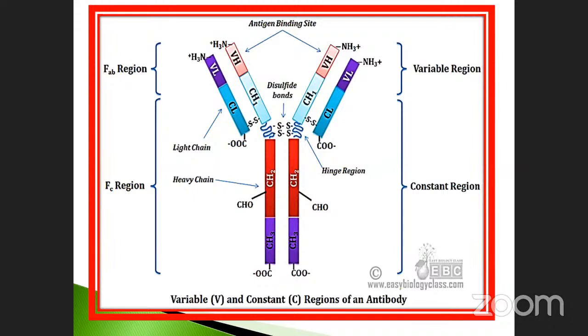How many constant regions are present in the heavy chain? There are 3: CH1, CH2, CH3. Only one variable region is on one side, and the other side is the same. So 2 variable regions and 6 constant regions, connected with disulfide bonds. The heavy chain and light chain are also connected with a disulfide bond, and there is also the hinge region.